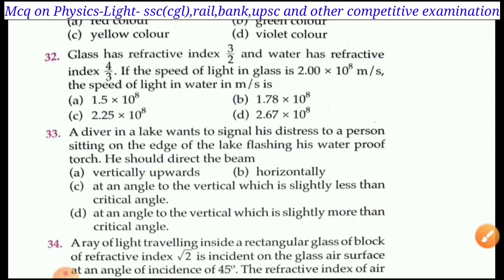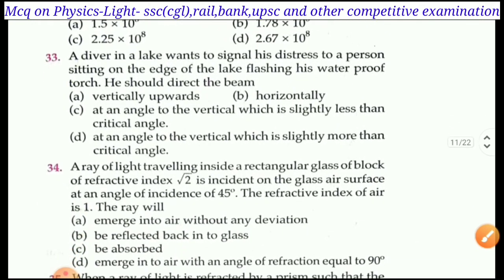Next question is question number 33. A diver in a lake wants to signal his distress to a person sitting on the edge of the lake fishing, using his waterproof torch. He should direct the beam: A, vertically upwards; B, horizontally; C, at an angle to the vertical which is slightly less than the critical angle; D, at an angle to the vertical which is slightly more than the critical angle.